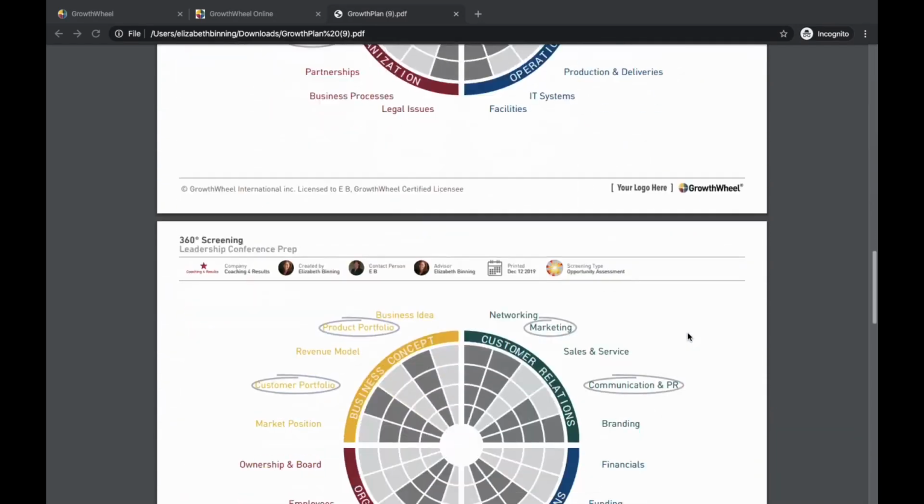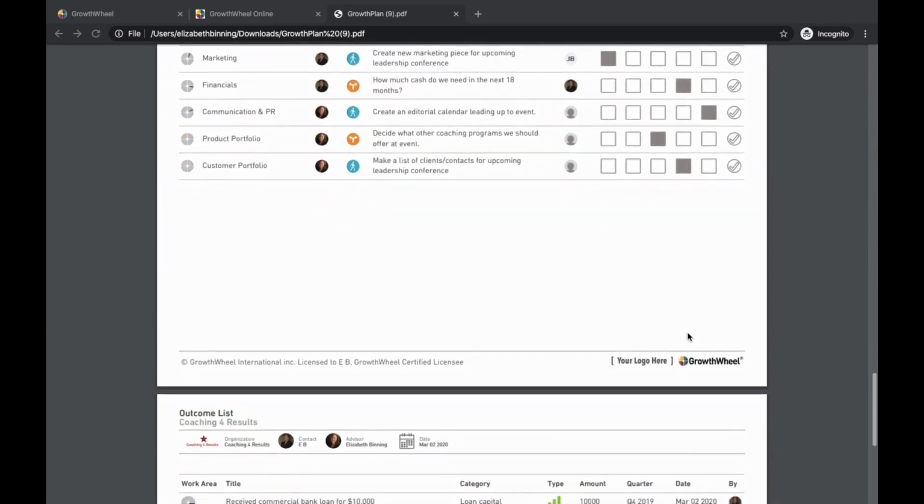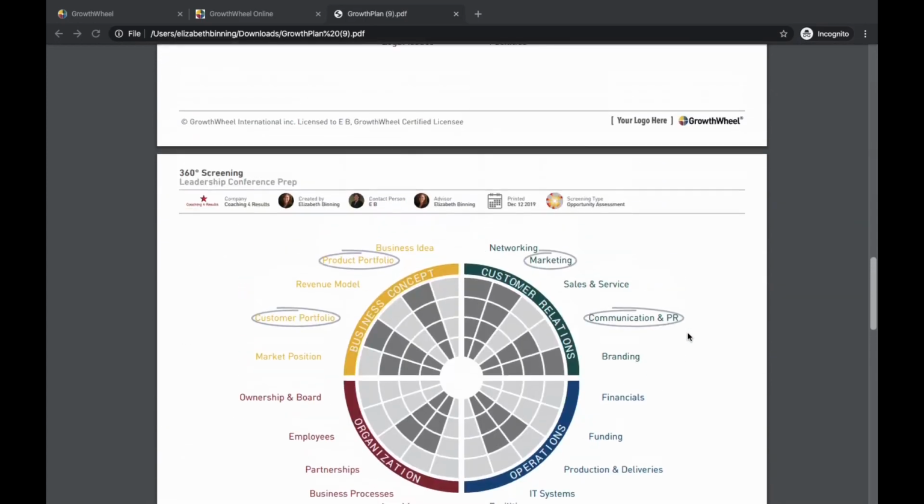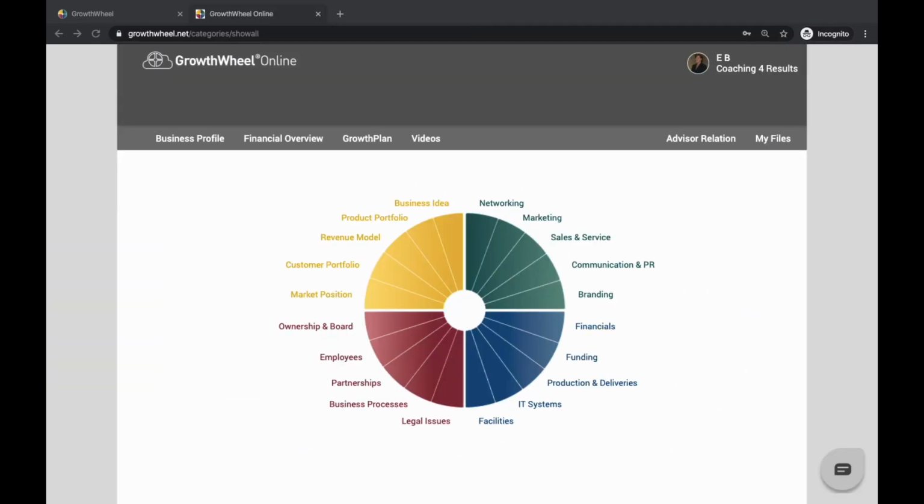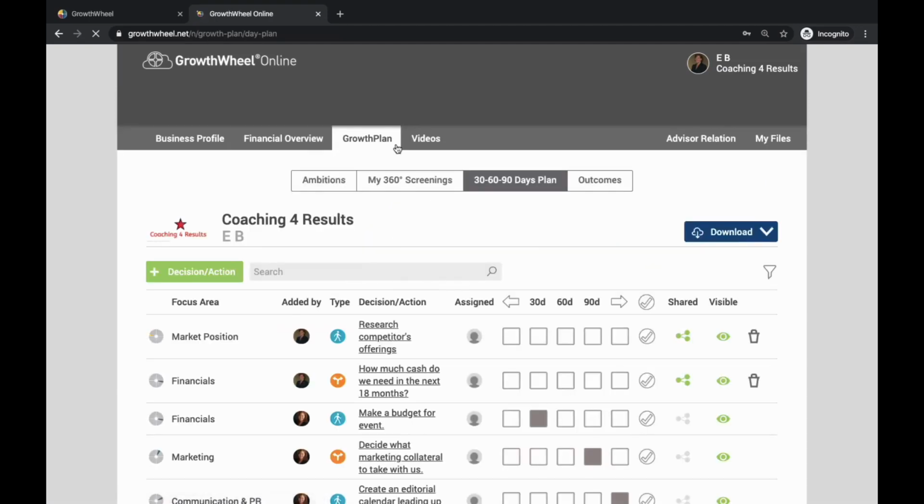In this video, we are looking at the growth plan and how we can define our ambitions and track the outcomes we've accomplished. Clicking on Growth Plan, you will automatically be taken to the 30, 60, 90 days action plan. We'll cover that in another video. Instead, click on Ambitions on the far left of the sub-menu.